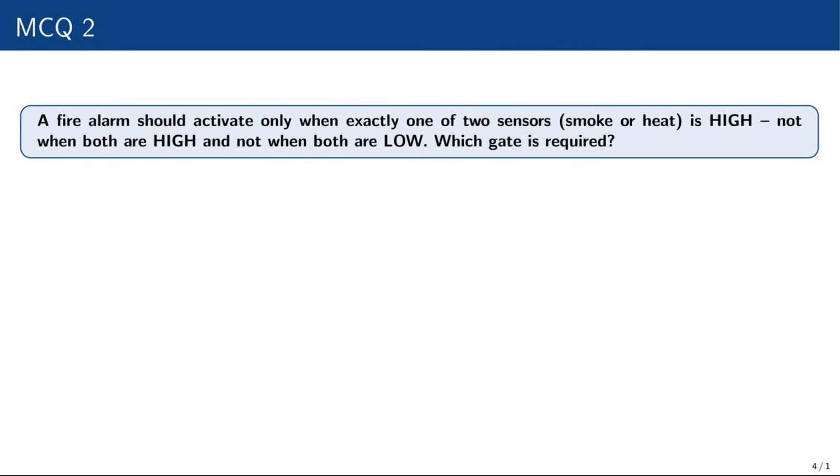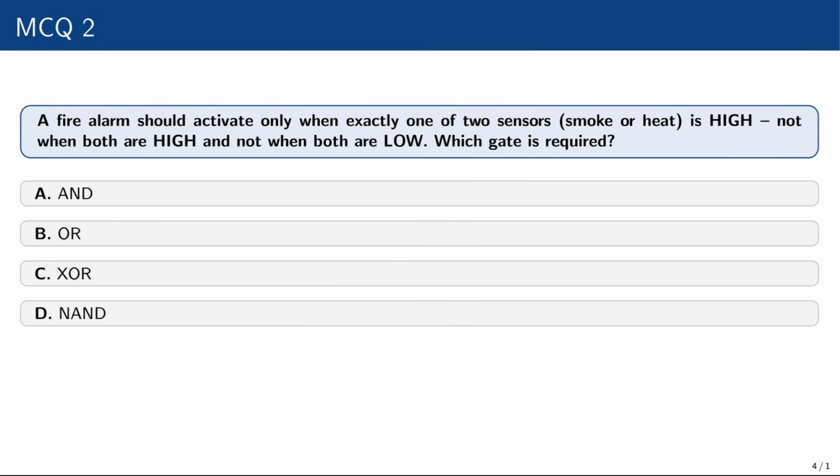Question number 2. A fire alarm should activate only when exactly one of two sensors, smoke or heat, is high, not when both are high, and not when both are low. Which gate is required? AND gate, OR gate, XOR gate, NAND gate. Okay, please pause the video and try to understand first. You can guess which one is correct. After this, you can see the result.